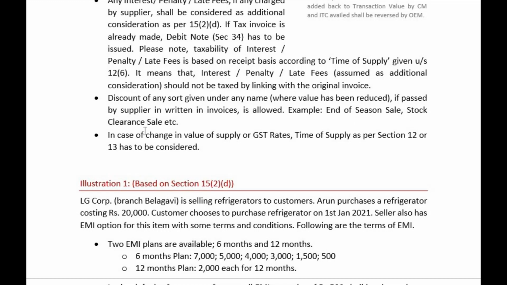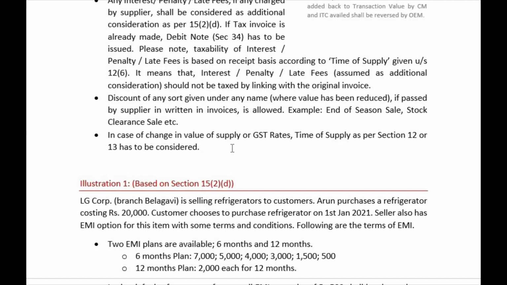End of season sale, stock clearance sale, these are the names of discounts. Not only cash discount or trade discount, you can give any other discounts as well. If it is passed by the supplier, written in the invoices, then fine, or in the sales contract, that is also fine. Understood?